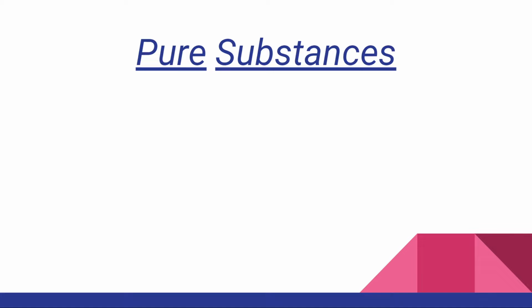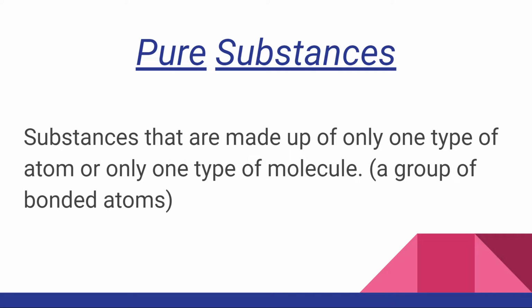A pure substance is basically any substance that is made up of only one type of particle. And that one type of particle can be an atom or a molecule, as long as we have the same type of particle throughout the substance. For example, if we take an oxygen cylinder and scientifically look inside, all we can see is oxygen atoms. We can't see anything other than oxygen atoms. We won't find a hydrogen atom in there. We'll only find oxygen atoms.